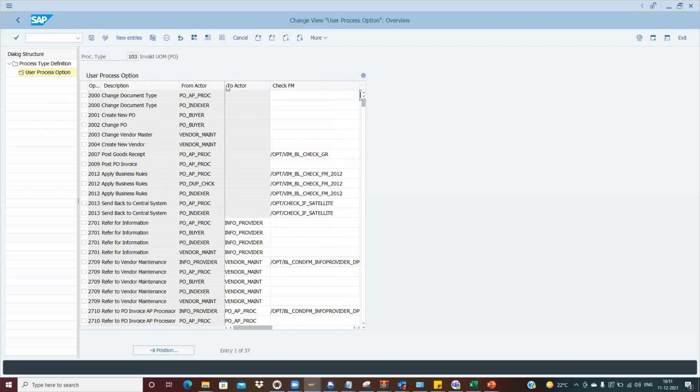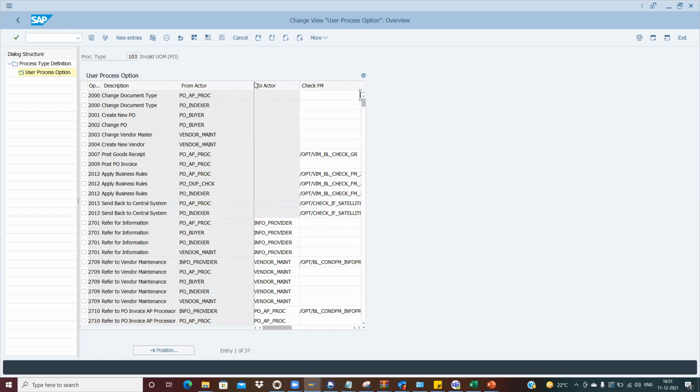if an invalid unit of measurement comes, I want there to be an option, like change document type, create new PO, change PO, change vendor master, create new vendor, post goods asset, post PO invoice, apply business rules, refer for information, refer to vendor, vendor maintenance, refer to PO invoice AP processor.